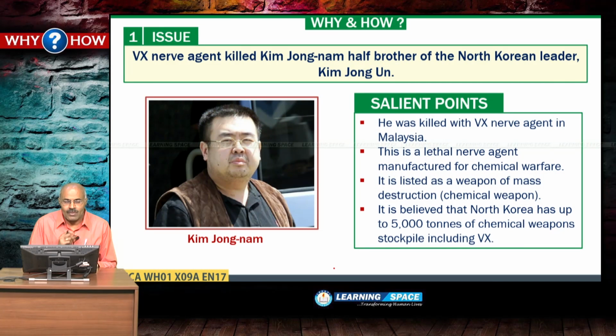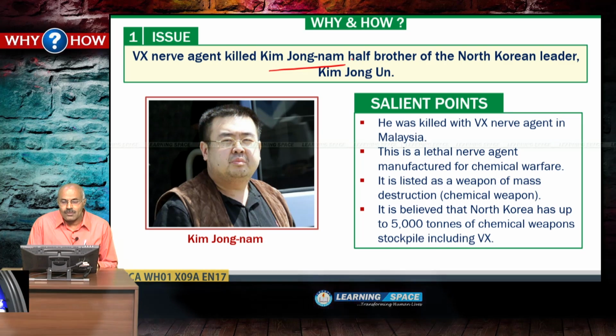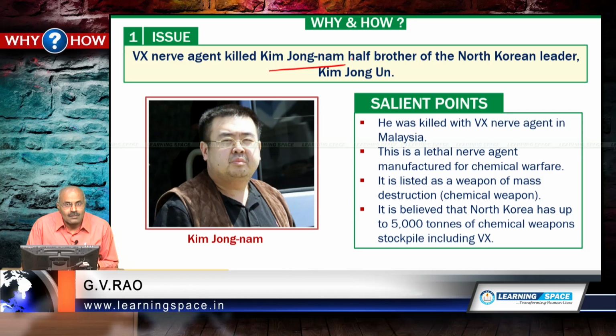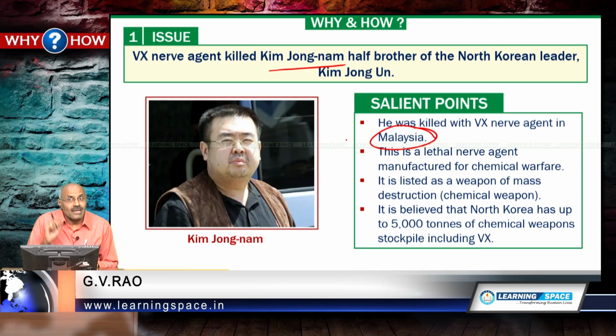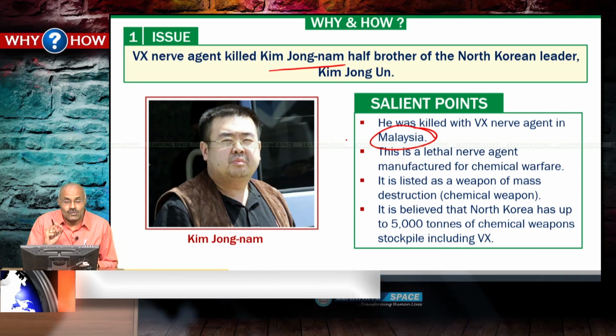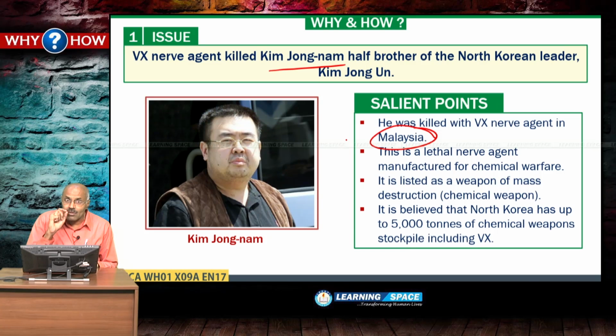Look at the first one. VX nerve agent killed Kim Jong-nam, half-brother of North Korean leader Kim Jong-un. Kim Jong-nam was killed recently in Malaysia and VX nerve agent was used. And what is this? This VX nerve agent is a chemical weapon, and it is believed that North Korea has